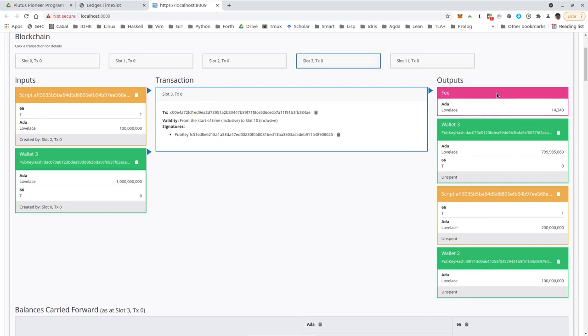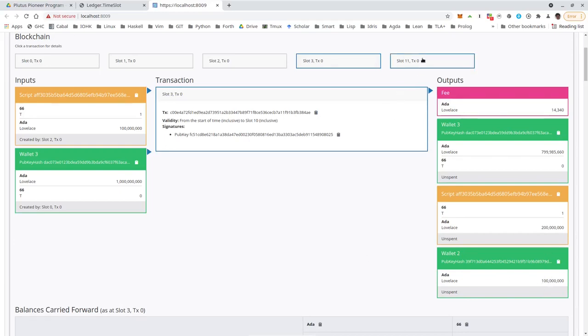So we have the fees. We have the change for Charlie. So he gets roughly 800 ADA change because his bid was 200. Then we have the script output. So the NFT is still there, but now there are 200 ADA in it, Charlie's bid. And finally, for wallet 2, Bob gets his 100 bid back.